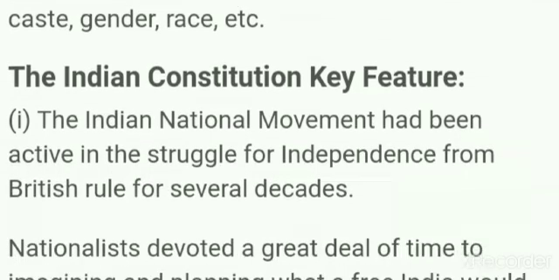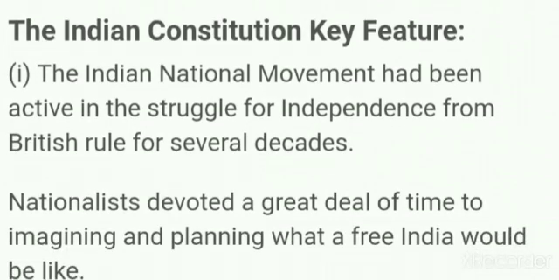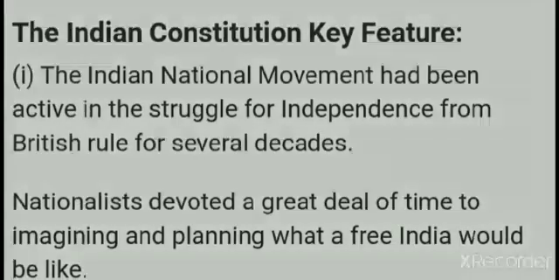Then the next topic: the Indian constitution's key features. The main features of our Indian constitution, five features, we will study one by one. The Indian national movement had been active in the struggle for independence from British rule for several decades. Not just several decades, for more than a century we were fighting against the British to overcome the tyranny they were giving us, and how they were ruling us.